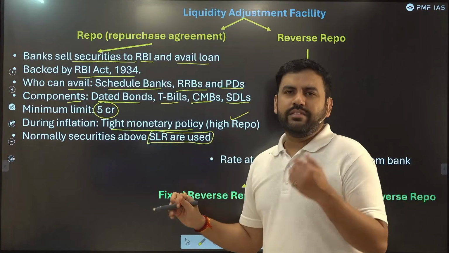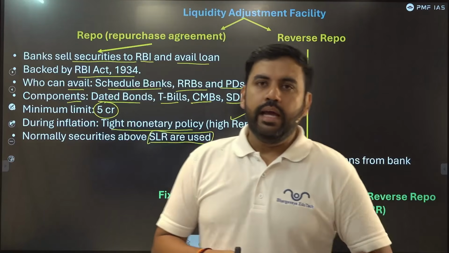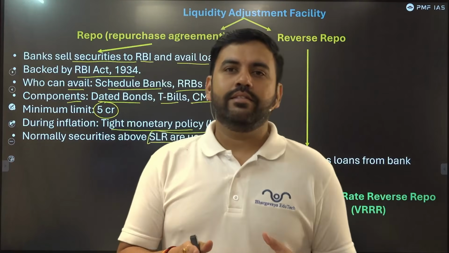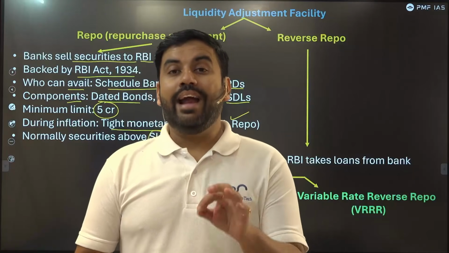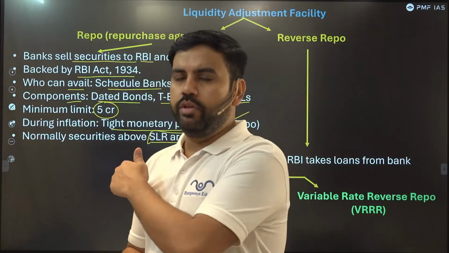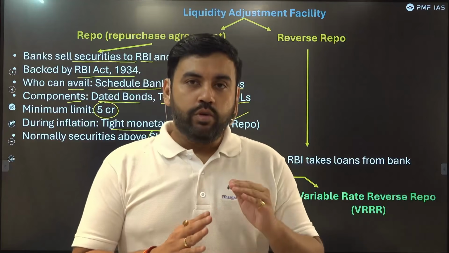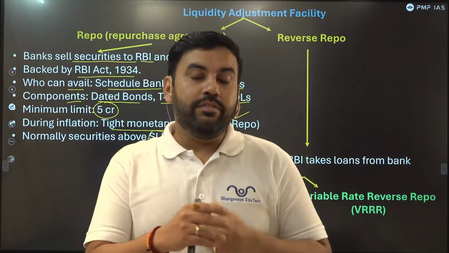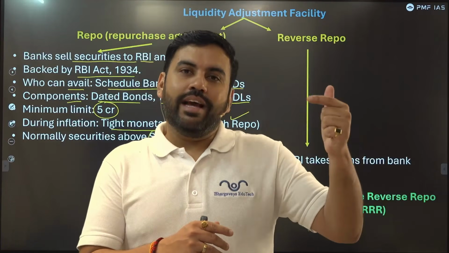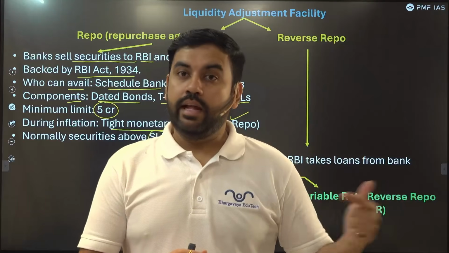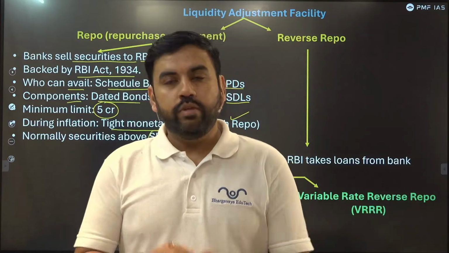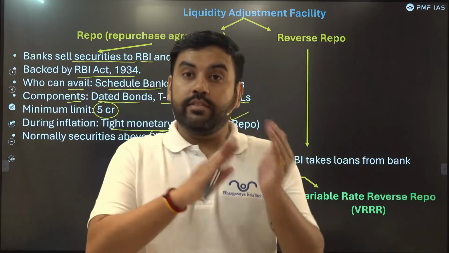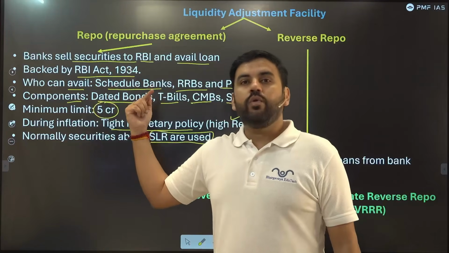SLR means statutory liquidity ratio, in which banks keep their assets in highly liquid areas. They keep their money in highly liquid assets like gold, treasury bills, bonds and others. So usually they don't use that, because if they use that, their limit of the SLR will be less and they will be fined. They'll be charged for that. So they avoid that.